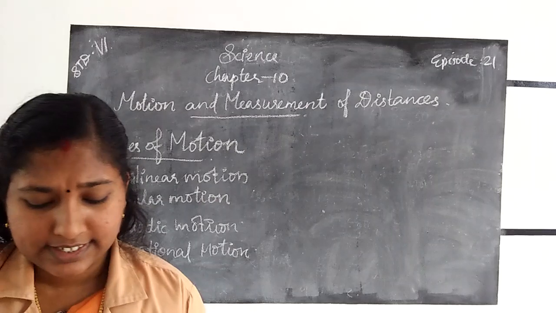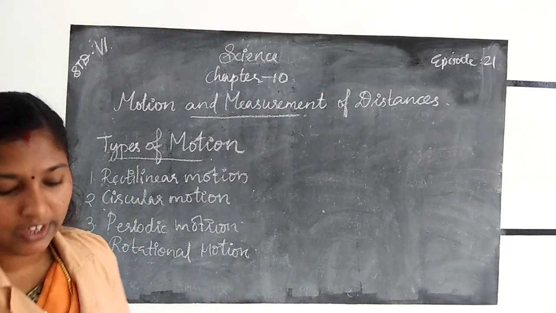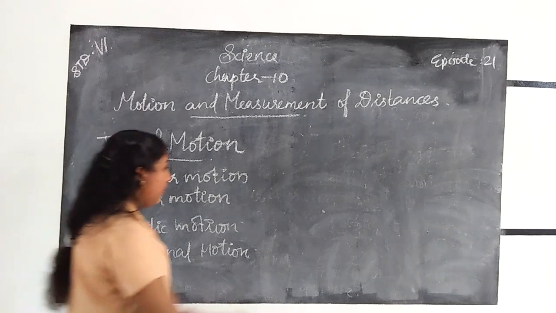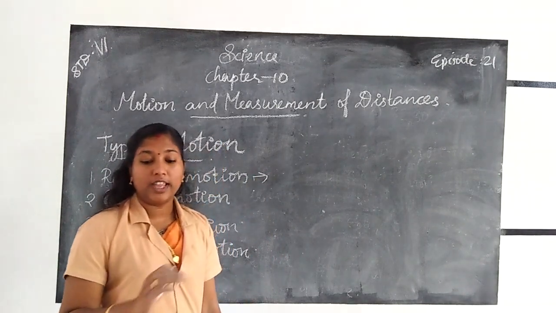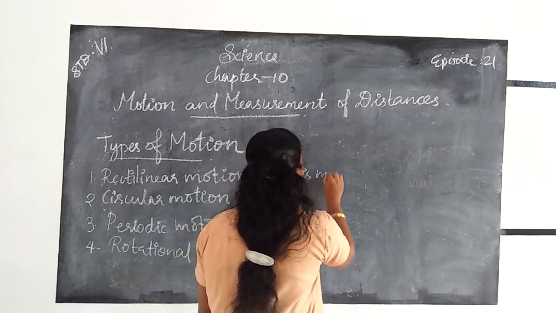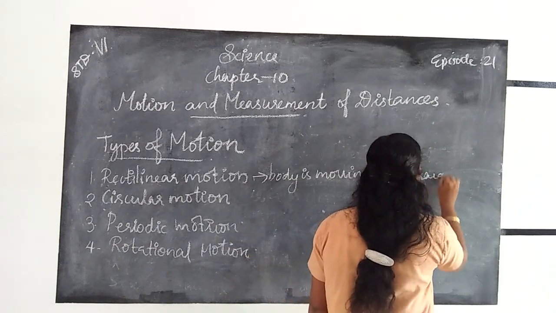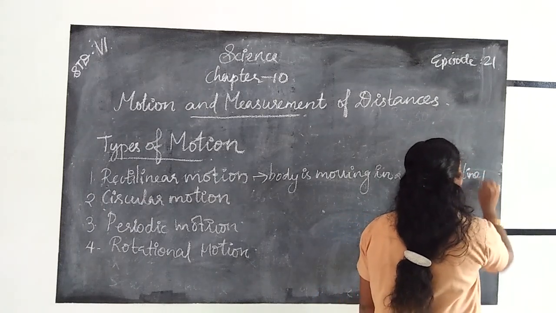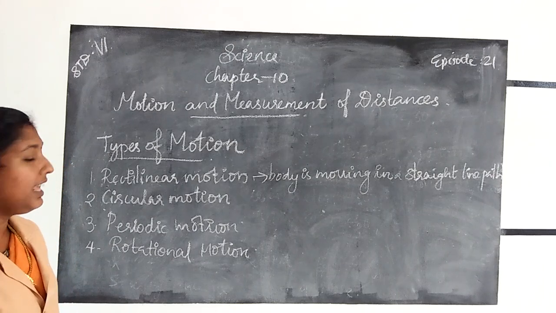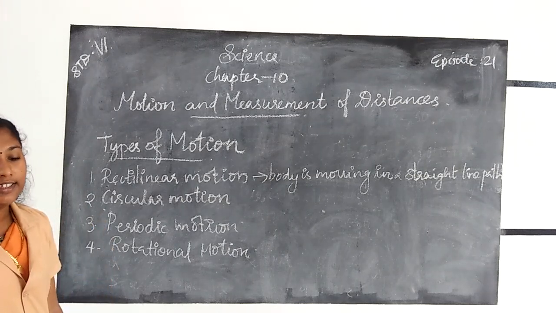First one, rectilinear motion. Rectilinear motion means when a body is moving in a straight line path, it is called rectilinear motion.